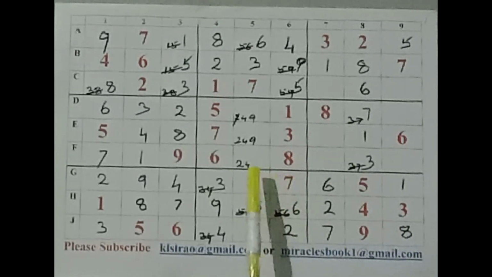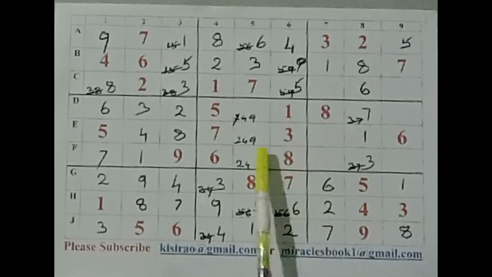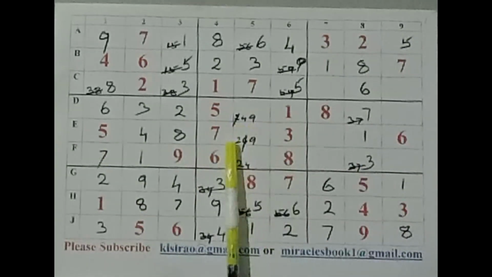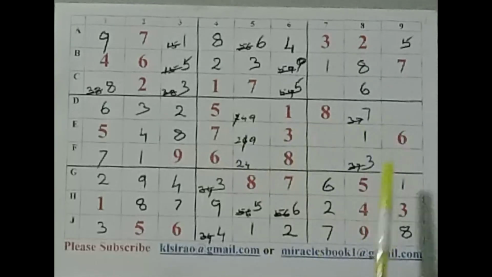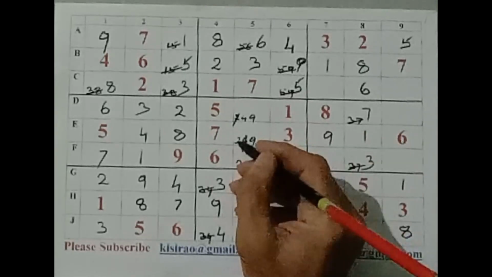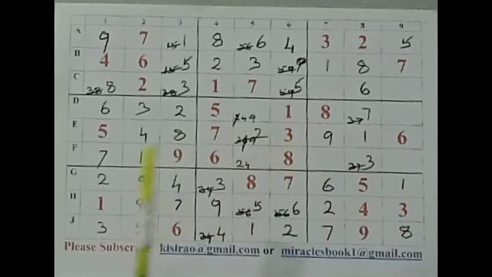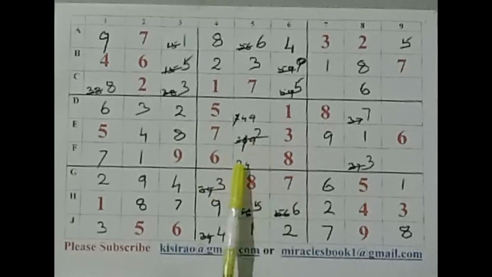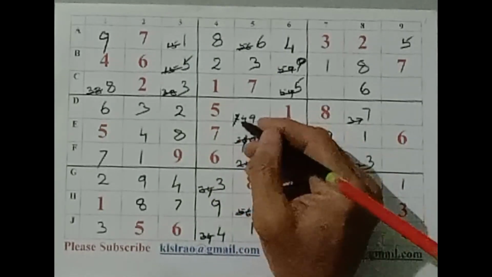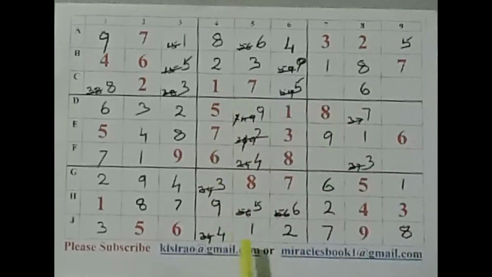Okay. And now this 4 gets deleted here. 2 and 9 here and 2 and 9 here. We have a 2 here. Therefore, let us write our 9 here and 2 here. Our first trio is getting disturbed now. Here we get a 4 and 9 here. That's nice. We have come to the end of the puzzle now.